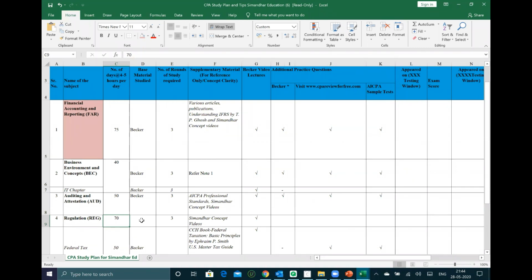Should we invest time in repeating the mock exams? Yes, if you're getting less, then keep on solving the mock exams again and again. Till you don't score 60, don't go for the exam, right? Same mock. I don't care even if it's the same mock.